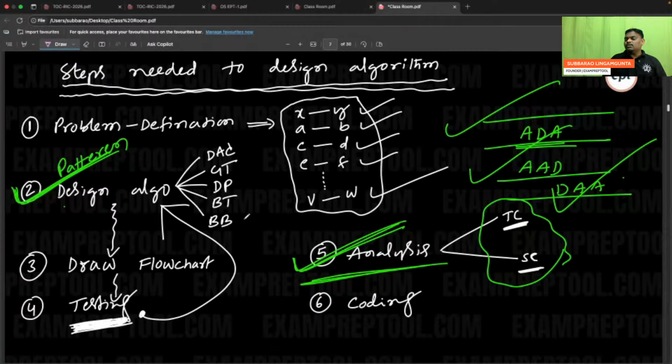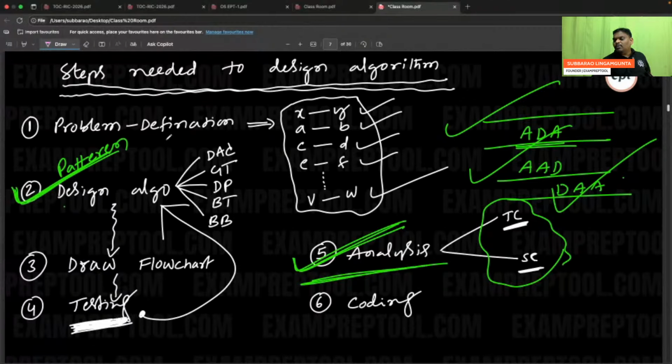Some big companies, suppose I have any government project, normally it will take 10 years. If government gives a project to any person, they may take 5 years, they may take 10 years, because they have to know the problem clearly. In the government, no one will work so fast to know the problem clearly. If I want to finish a government project, it will take a lot of time, because in the problem definition itself, I will spend a lot of time. I have to ask every inquiry, like, X is the given input, what is the output?